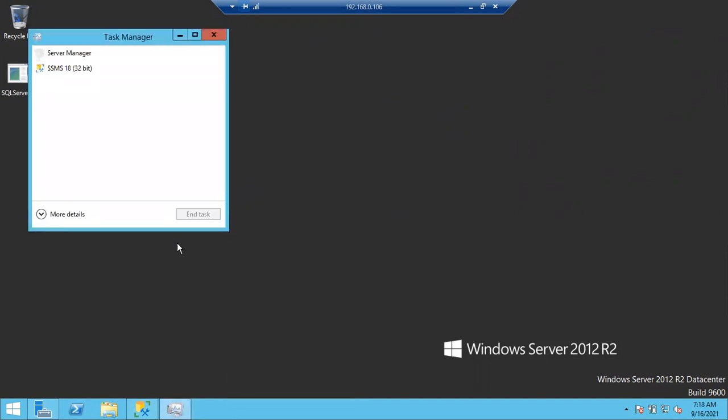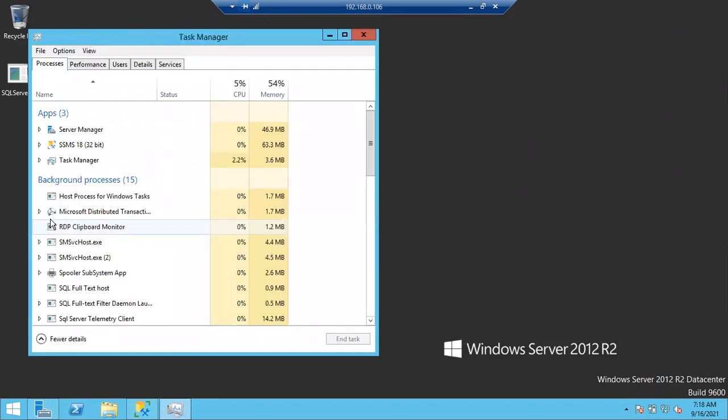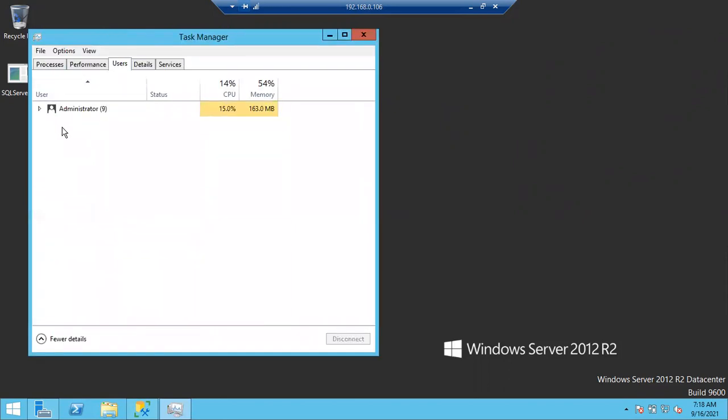There you can see users, just click on more details, select the users. There you can see if any other people are already connected to this machine. For example, another DBA is connected. Imagine Srinath and Anjaneyulu, both are working on this. They don't know whether they both connected to the server.